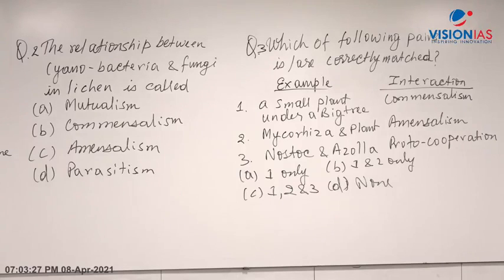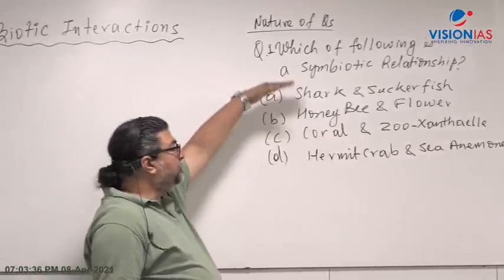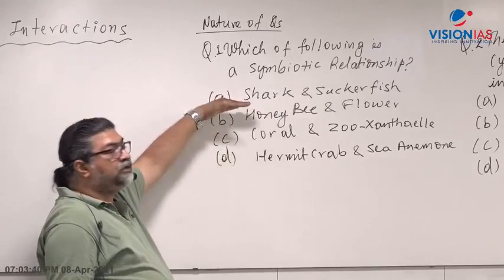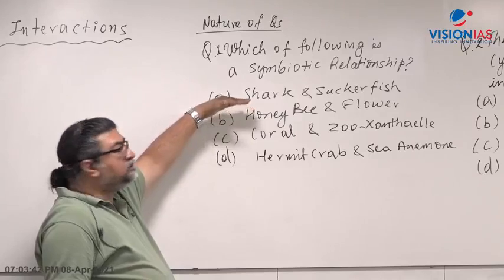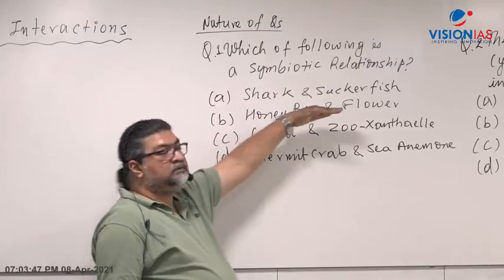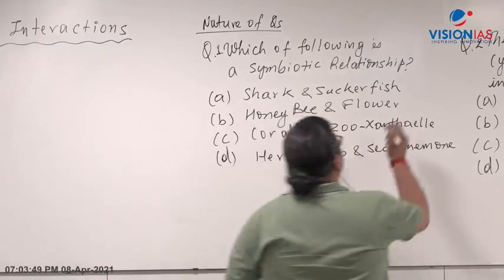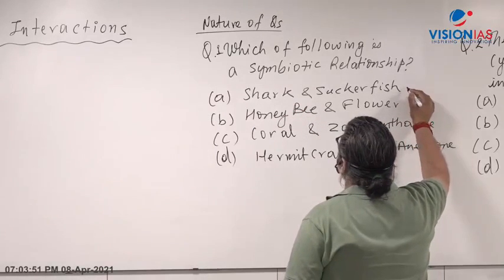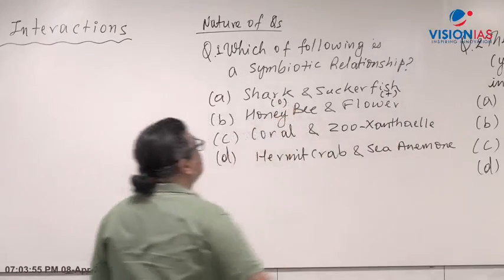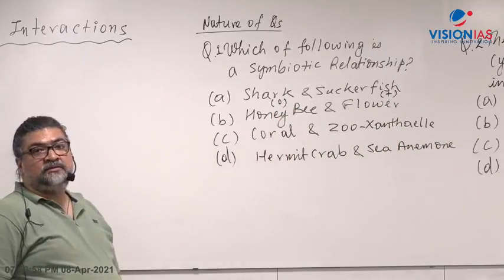Okay, let's go one by one. Let's look at the first question: symbiotic relationship. Shark and suckerfish. Is it symbiotic? The suckerfish gets the benefit, which is positive, but the shark is unaffected.